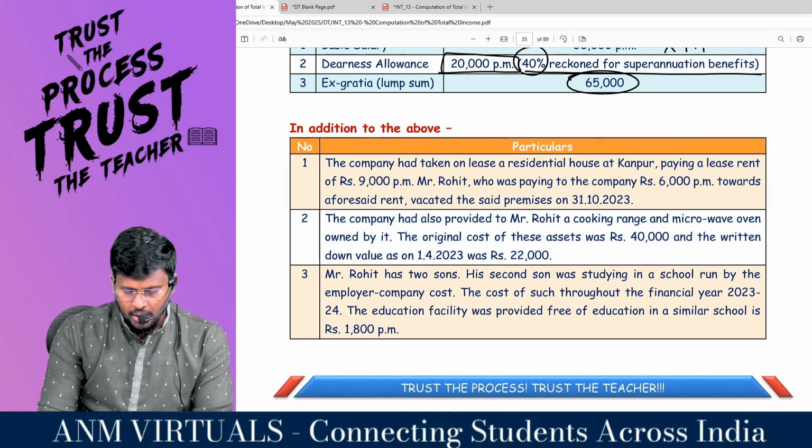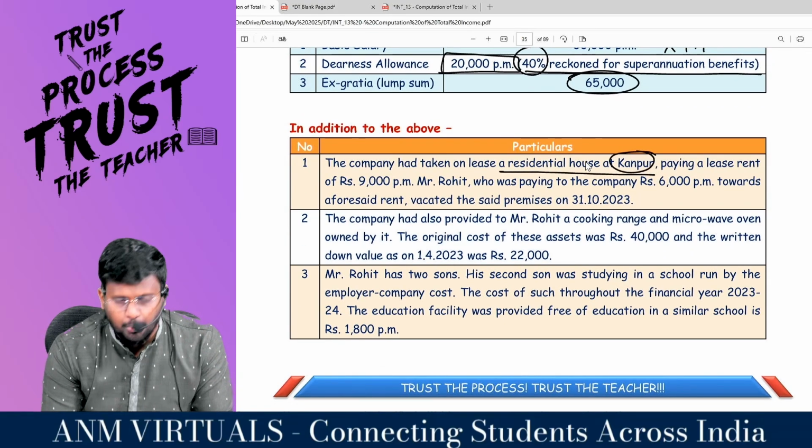In addition to the above, the company has taken on lease a residential house at Kanpur. This is not owned by the employer.